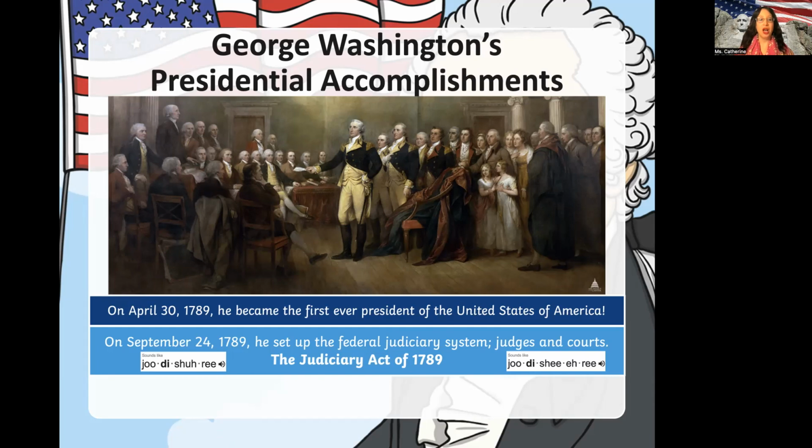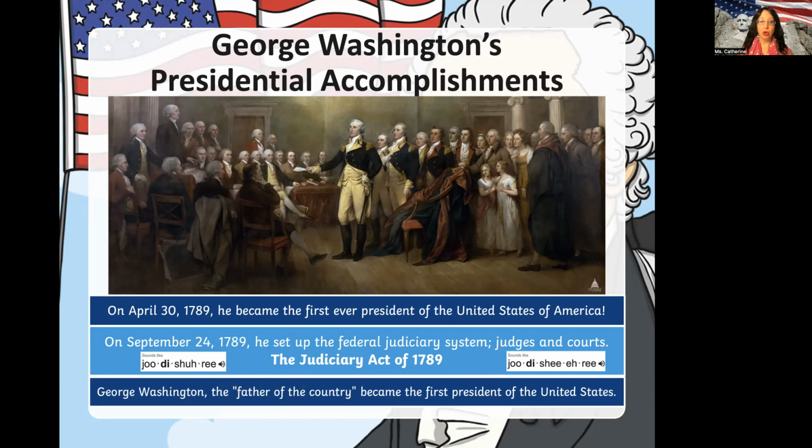Okay. So on September 24th, 1789, George Washington set up the federal judiciary system, judges, and courts. The Judiciary Act of 1789 is what they called it. So now you know, right here in the picture is the federal judiciary system. So which one are you going to say? The four-syllable one or the five?